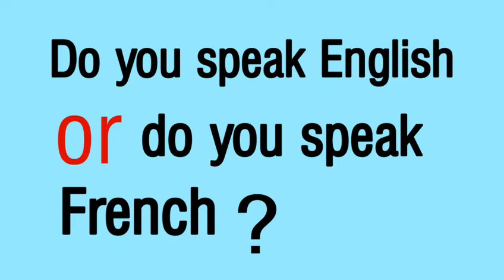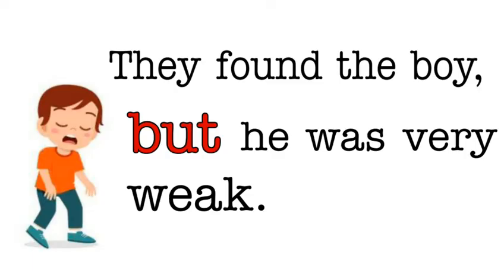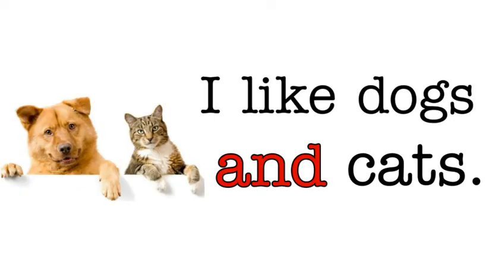Let's look at another example. They found the boy, but he was very weak. They found the boy is one sentence. He was very weak is another sentence. Which is the word that is joining these two sentences and giving you the information about the boy? It is the word but. So but is used to show contrast. Next example. I like dogs and cats. So the word and is a conjunction and it is used to show addition of two words.